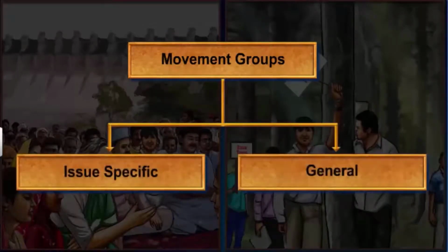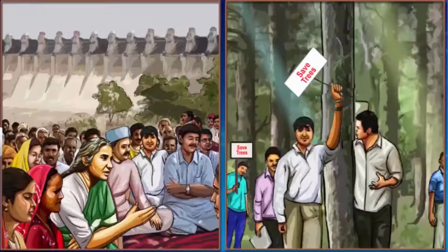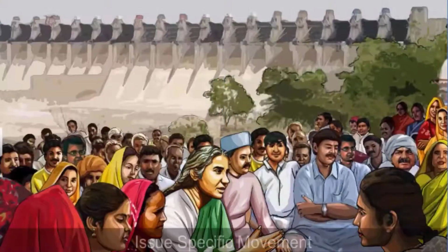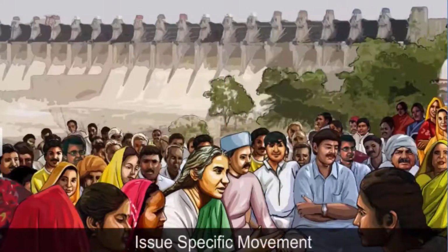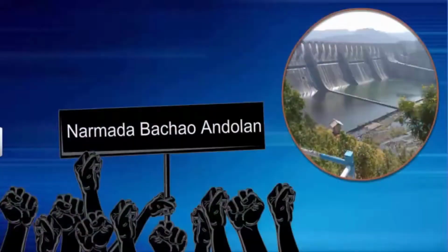Apart from pressure groups, we also have movement groups. They can be broadly classified under two types: issue-specific movements and general movements. An issue-specific movement seeks to achieve a single purpose within a specified time.